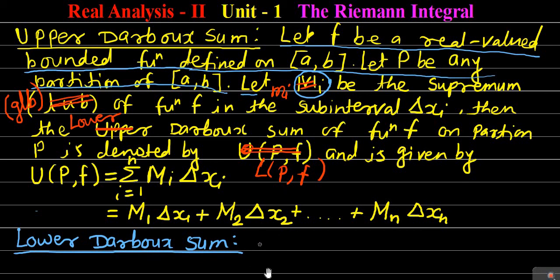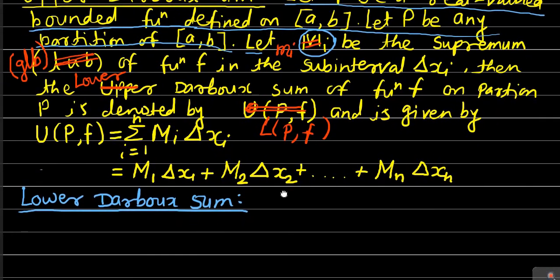The formula is similar to the earlier one, the only change is that instead of capital Mi, we are going to use the small mi.